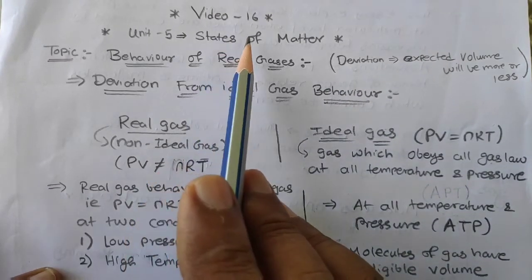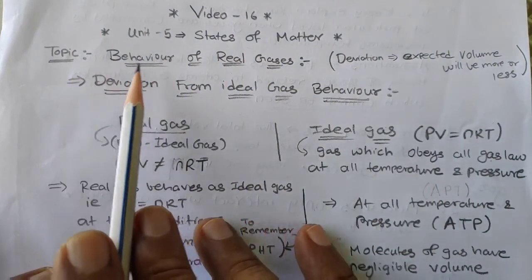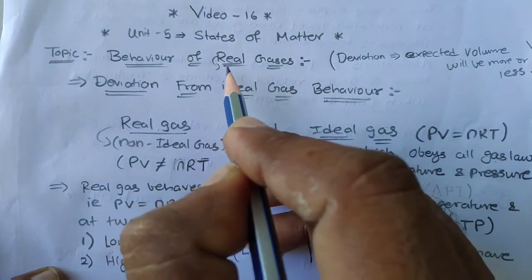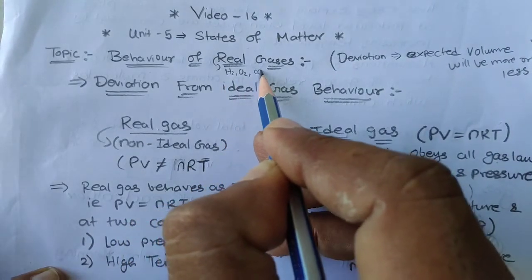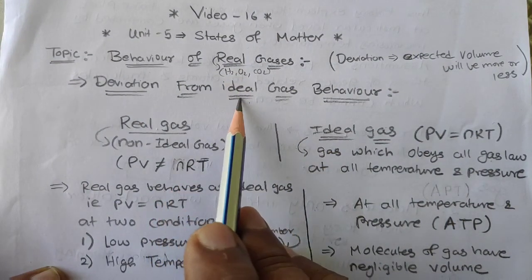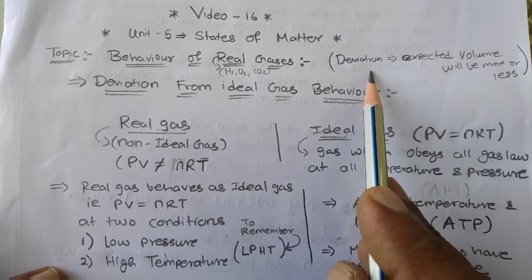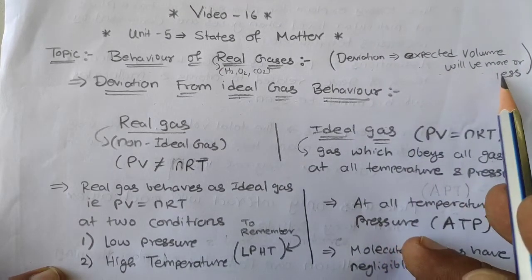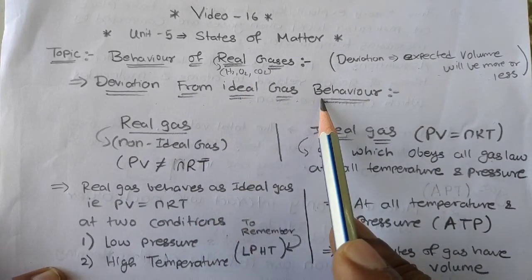Now, in this video 16, Unit 5, States of Matter, what we are going to discuss is the behavior of real gas. When we talk about real gas, these are the gases we know, that is hydrogen, oxygen, carbon dioxide. These are all real gases. How do they behave in comparison to ideal gas? So, deviation from ideal gas behavior. What is deviation? It means whatever is the expected volume will be more or less. That is the deviation we are going to see. Means we are going to study real gas with ideal gas behavior.